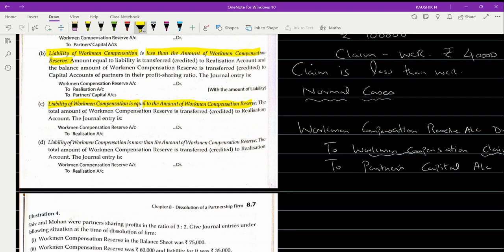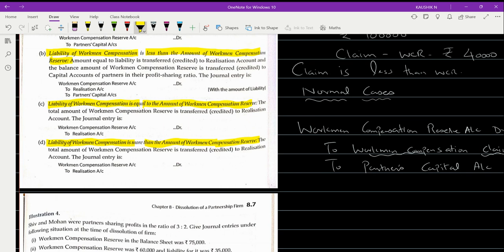So the entry will be only as workman compensation reserve account debited to realization account. In place of the claim, you are going to have realization account. That's it. Nothing else is different. Then coming to the third case, the liability of workman compensation is more than the amount of workman compensation reserve.